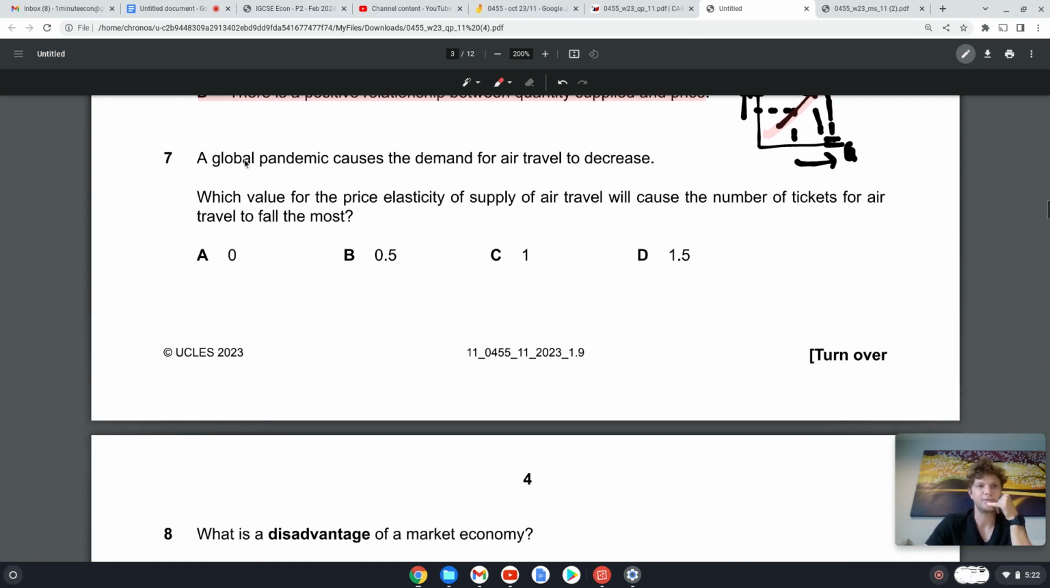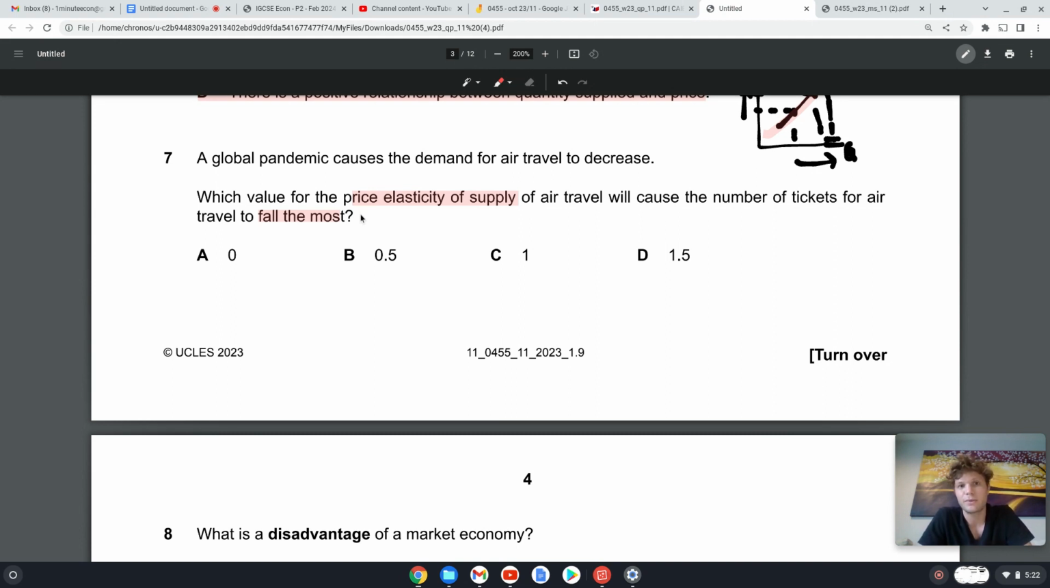Okay, 7. A global pandemic causes demand for air travel to decrease. Which value of price elasticity of supply of air travel will cause the number of tickets for air travel to fall the most? So basically, price elasticity of supply is the percentage change in quantity supplied divided by the percentage change in price.